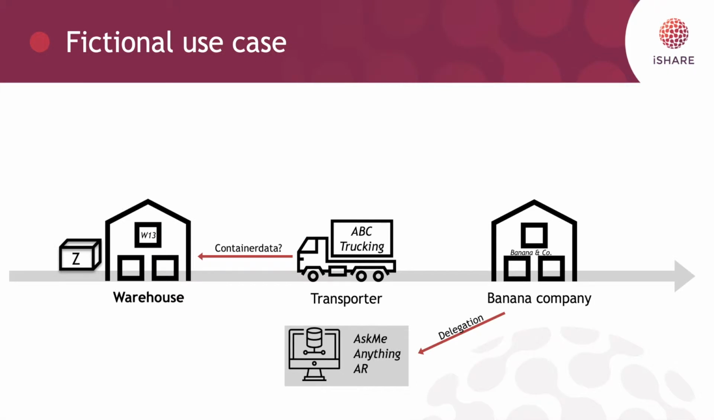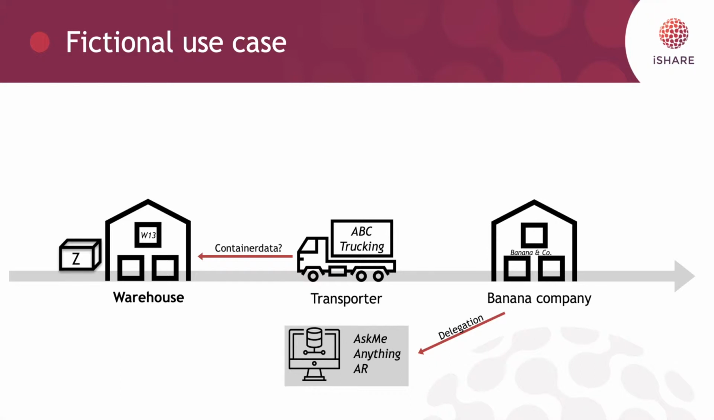In this use case, Warehouse 13 is a warehouse which has data with regards to container Z. ABC Trucking is a transporter which needs to get this data on behalf of Banana & Co, who has the right to access this data about container Z.